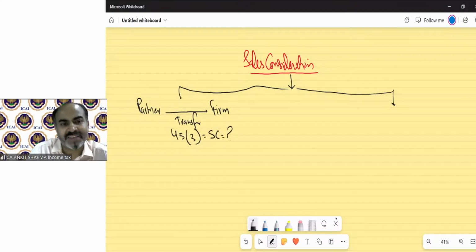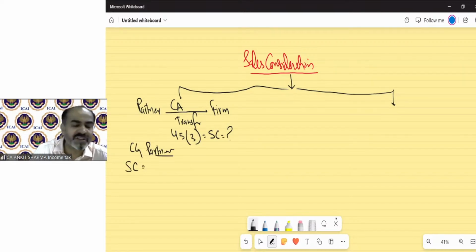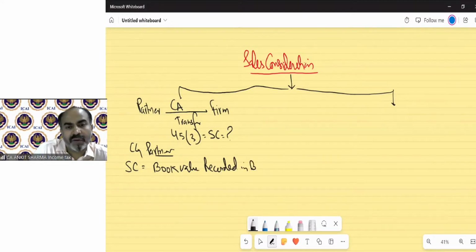The provision says if any partner transfers his capital asset to the partnership firm, then for the purpose of the partner, we need to calculate the capital gain. Capital gain in the hands of the partner. For that, period of holding will be taken as normal provision. The problem is what should be the sale consideration. It's a very simple concept. The book value recorded in the books of the firm for that asset will be called your sale consideration.